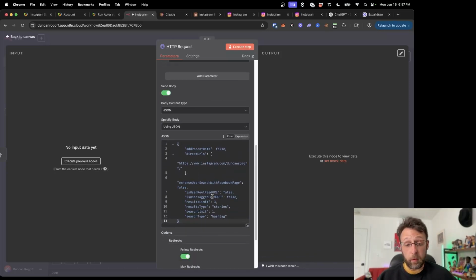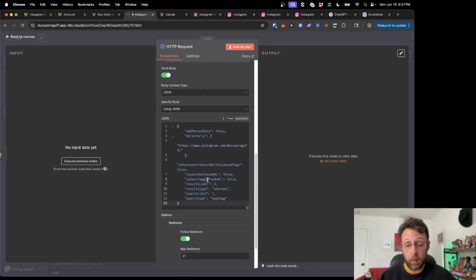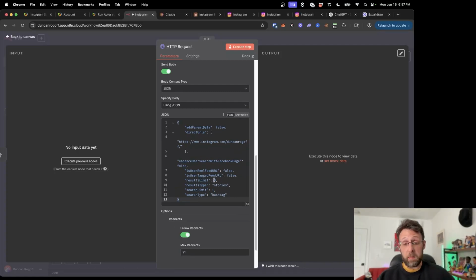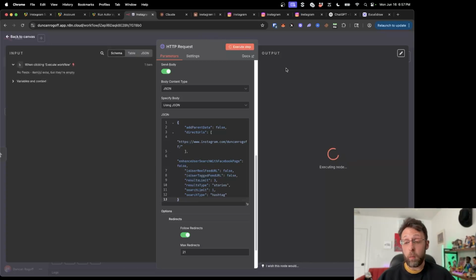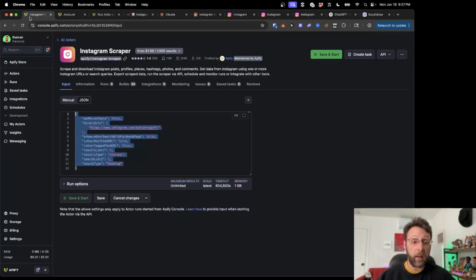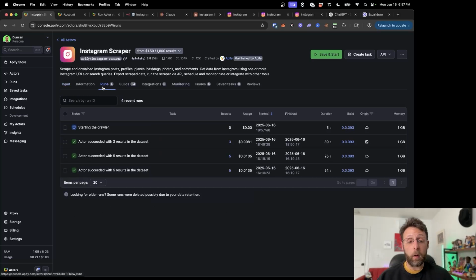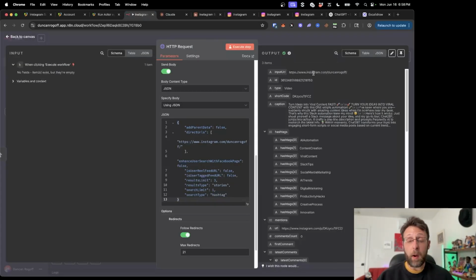There are still a couple of fields that you can change. You can change the URL, you can change the results type, and you can change the number of results that you're scraping. I just went with 3 again. If I click execute step, we should get some more results. If I come back into the scraper itself and go into runs, you can see that we've started the crawler and it's beginning to scrape the data from my profile. You can see this took about 18 seconds, and if I pop back into N8N, we actually have all our results.